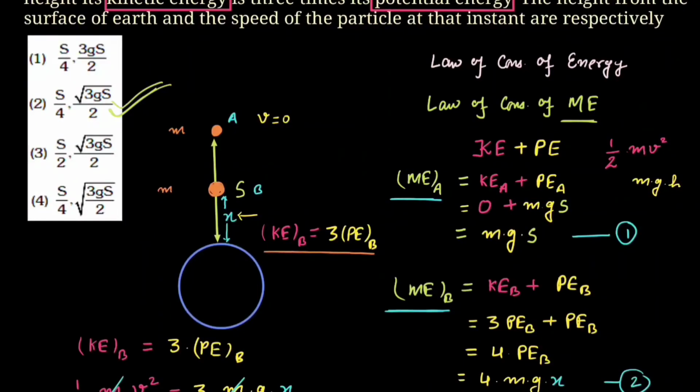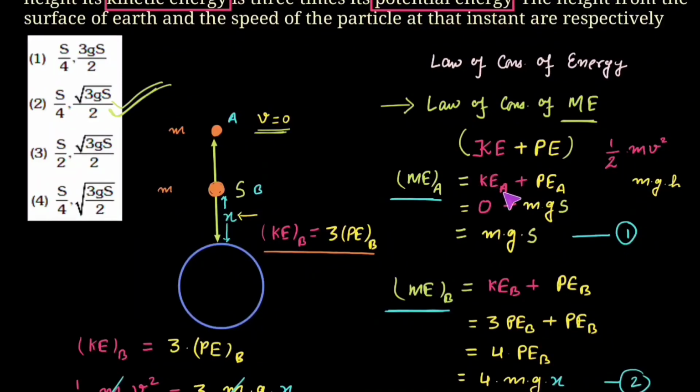Let me quickly revise this question once. So this is the earth. Initially the particle is at point A, which is at a height s from the surface of earth. Because the particle initially is at rest, the velocity would be 0. When the velocity is 0, we have to apply the law of conservation of mechanical energy, that is the sum of its kinetic and potential energy.